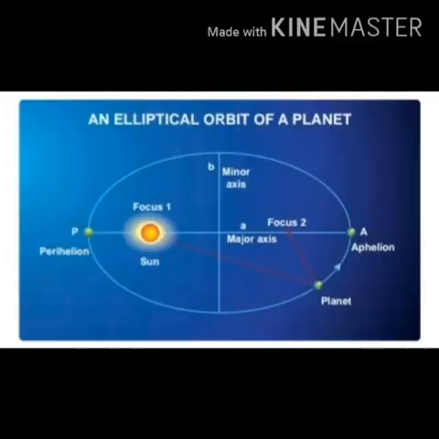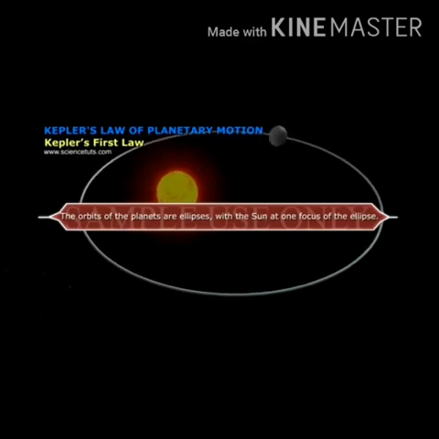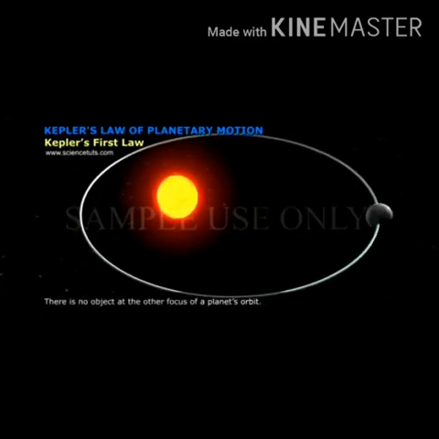The law states that each planet moves around the sun in an elliptical orbit with the sun at one of the foci. That is, with the sun as the center, all the planets revolve around it in elliptical orbits.